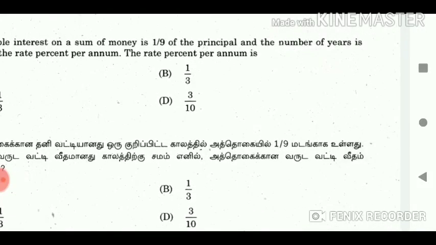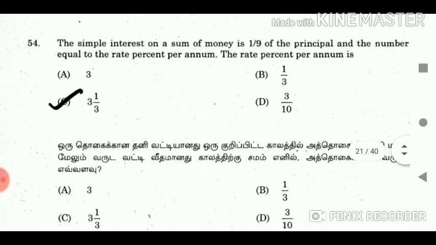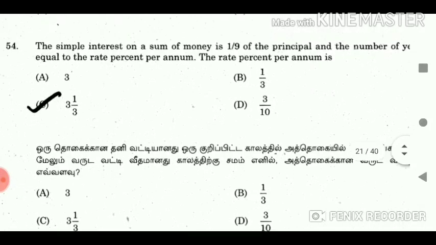The principal and the number of years are equal to the rate percent per annum. The rate percent per annum is? Answer 3 1 by 3.